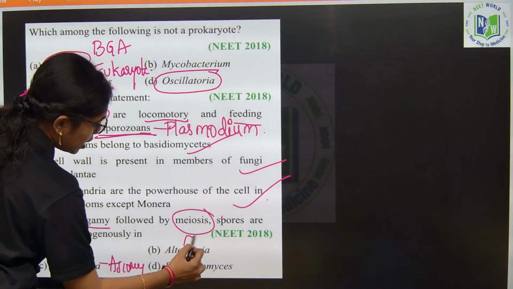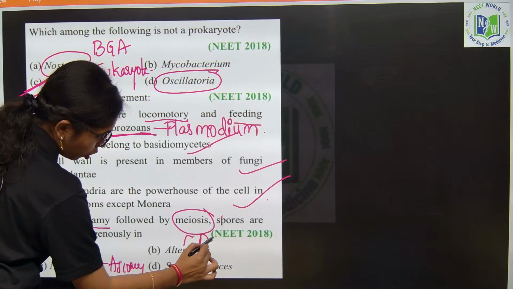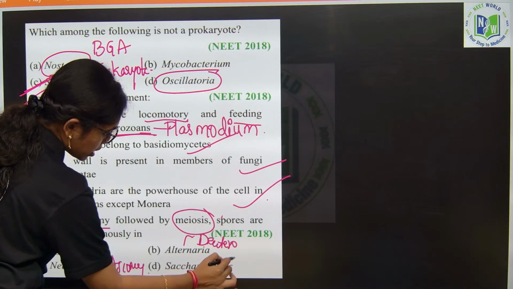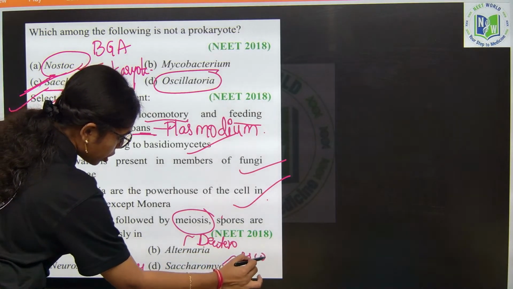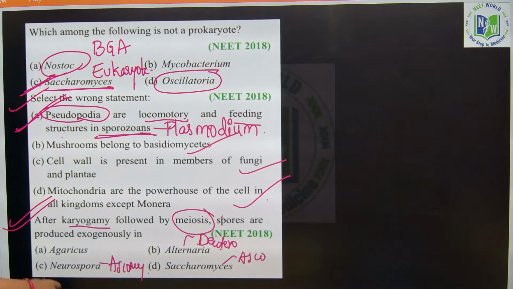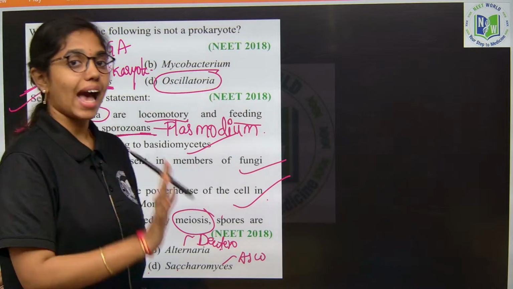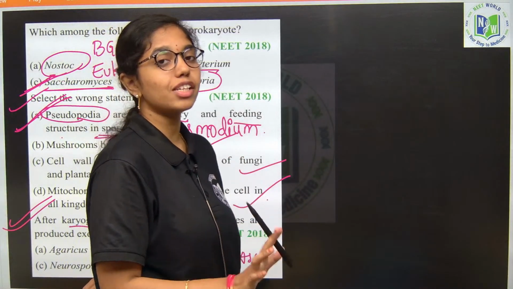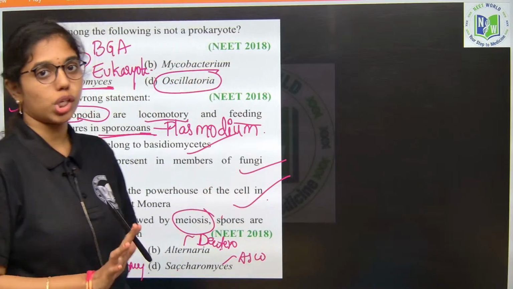Alternaria is Deuteromycetes. Saccharomyces is Ascomycetes. In Deuteromycetes, if you see, there is no sexual reproduction. Ascomycetes will have only sexual spores, that is ascospores. Ascospores are released out endogenously, not exogenously.